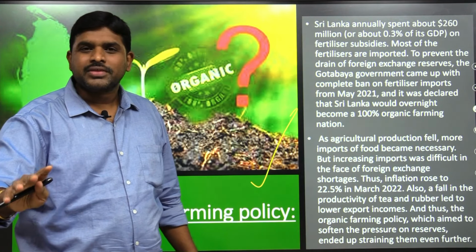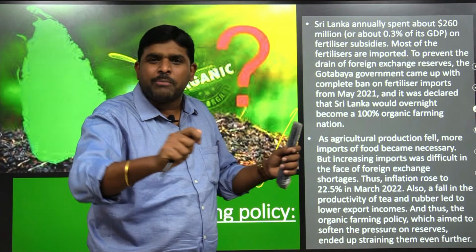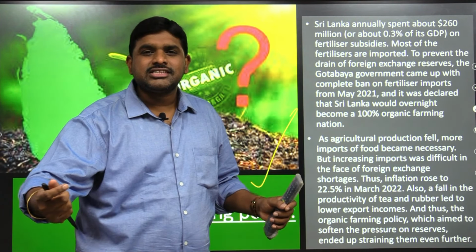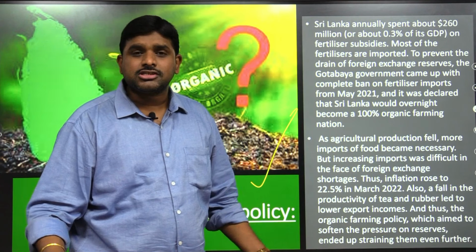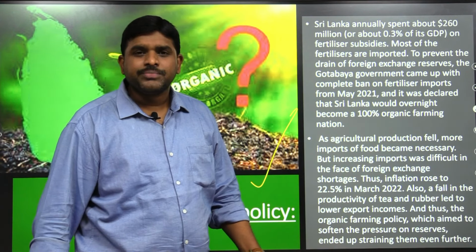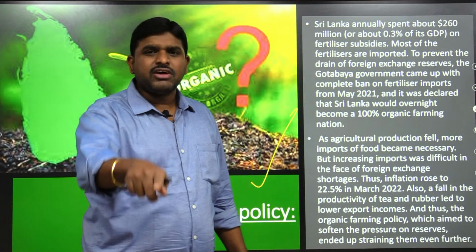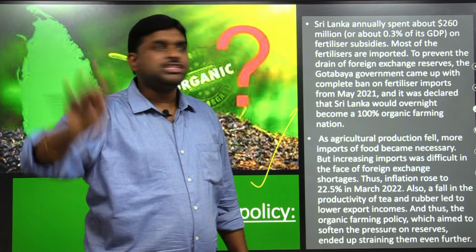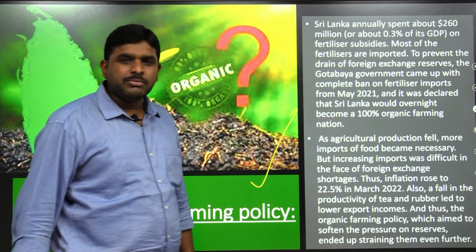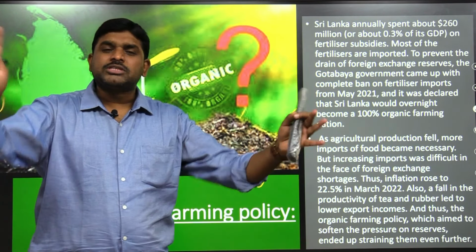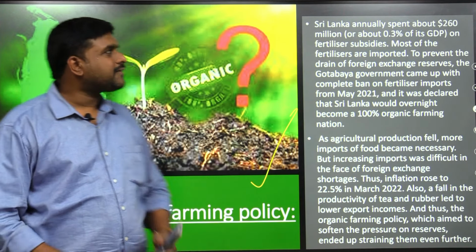That is good. But they didn't take proper measures, and the yield is less, the production is less, the farmer doesn't have the crops, and the farmers were agitating. Again they reversed it and cancelled the organic farming policy. But by the time the disaster happened, two crops were completed without any yield.